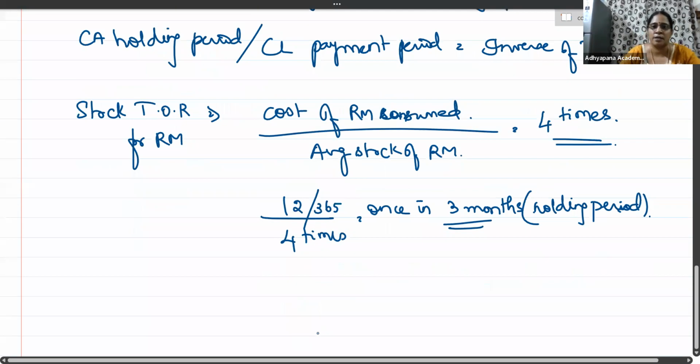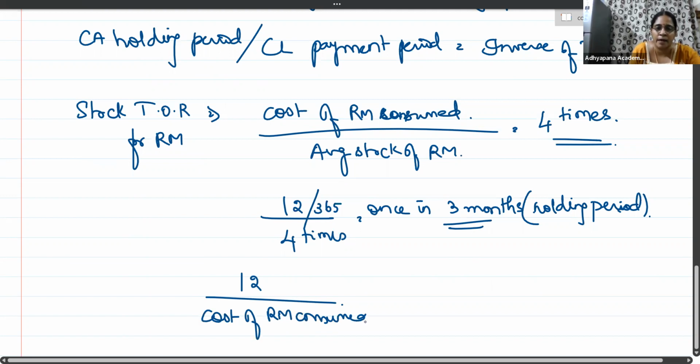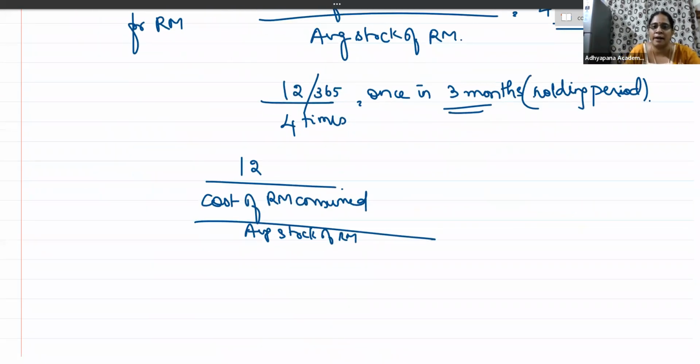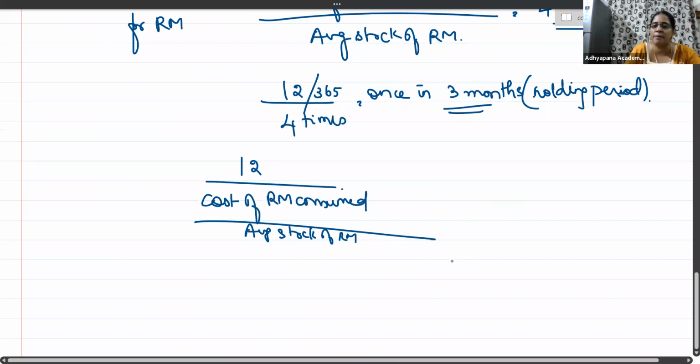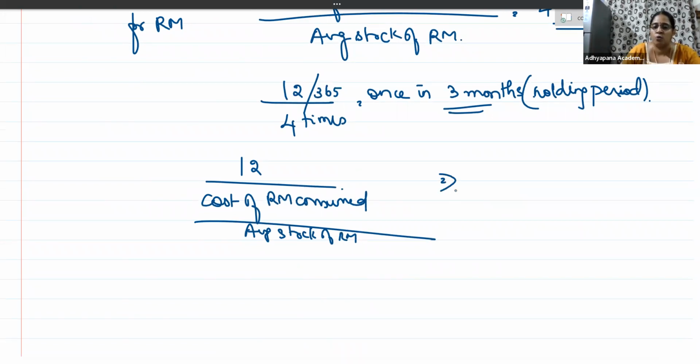So what is happening here? It is 12 divided by 4 times. That 4 times is cost of raw material consumed divided by average stock of raw materials. So it is 12 divided by cost of raw material consumed, divided by average stock of raw material. When you are dividing a number in the denominator, when you take it to the numerator, it will reciprocate, right?